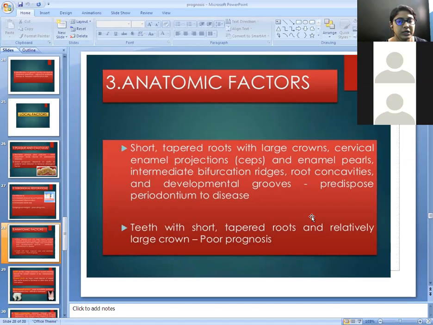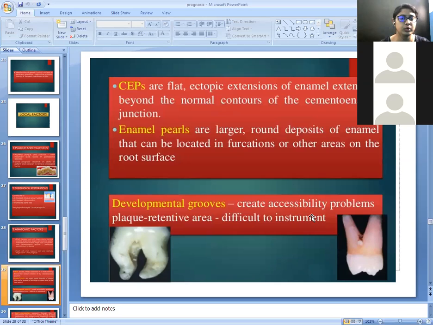Teeth with short, tapered roots and relatively large crowns have a poor prognosis. Why? Because the amount of bone is less in a short tooth, maximum bone loss occurs with respect to the short tooth. So the prognosis will automatically be poor.